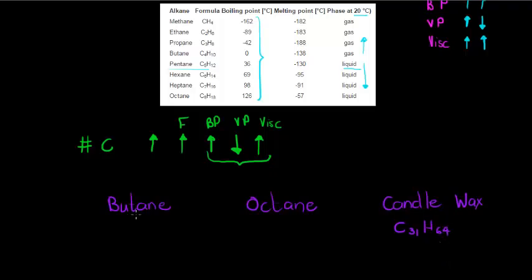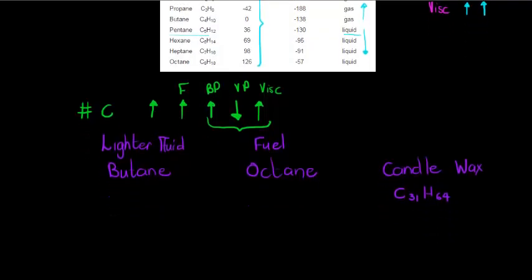Butane is more commonly known as lighter fluid, and octane is typically the fuel that we use in our cars. Okay, so petrol has a level of octane in it.